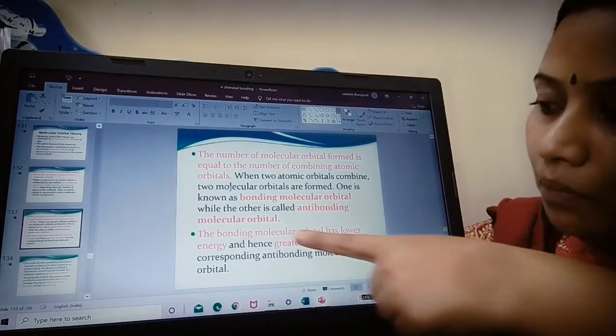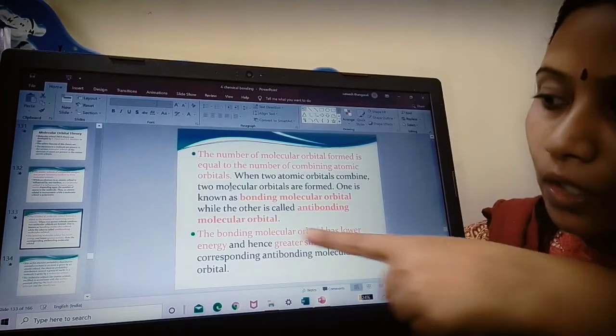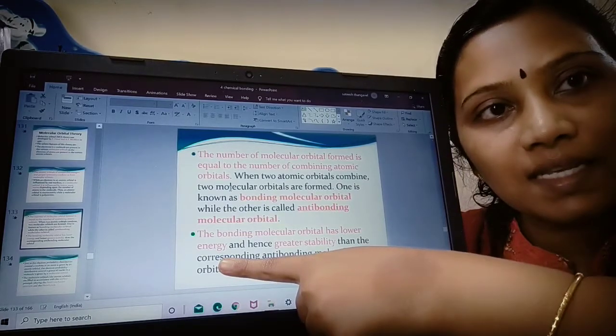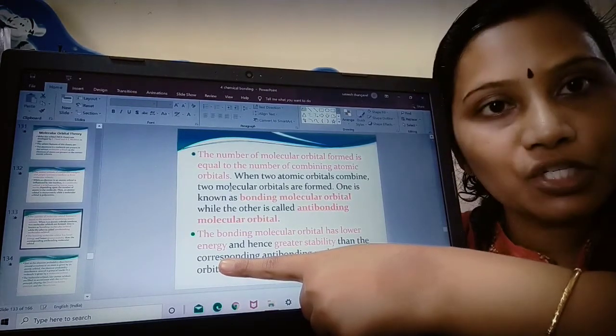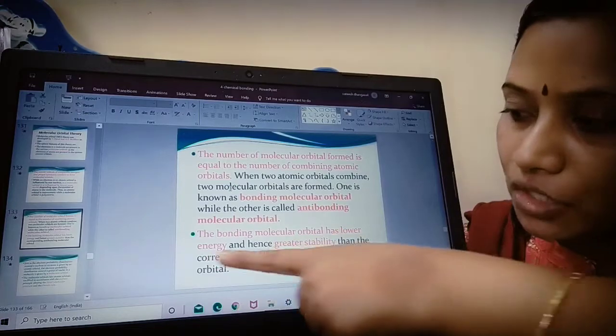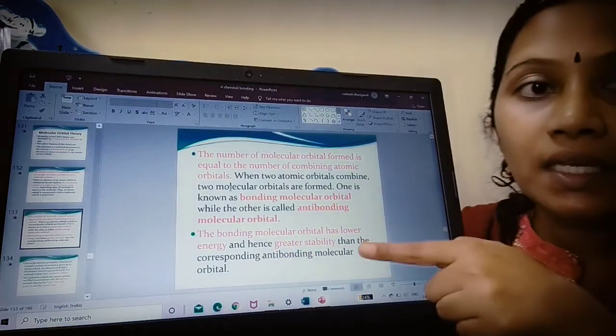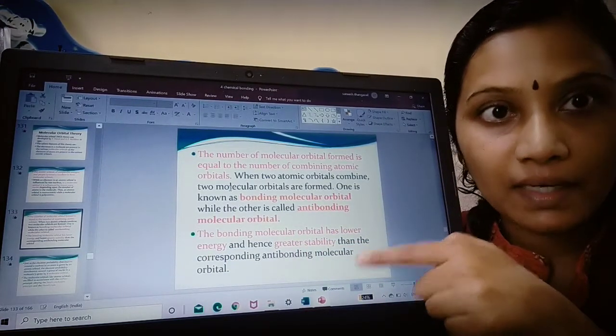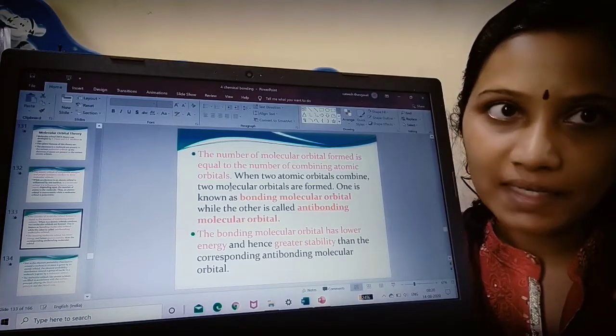The bonding molecular orbital has lower energy. If energy is less, then the stability is more. So minimum energy and higher stability. When you see the anti-bonding molecular orbital, it has higher energy, so stability is less.